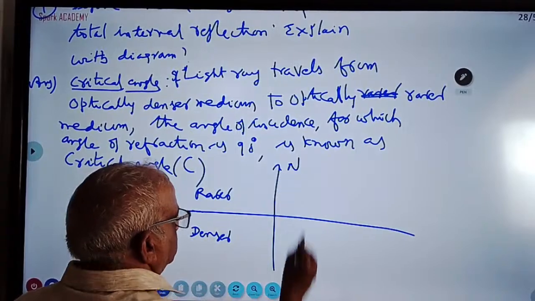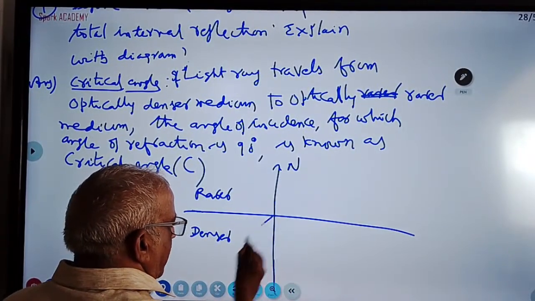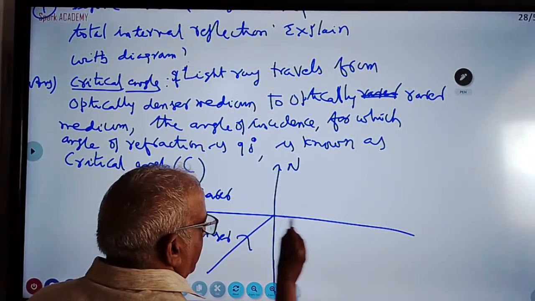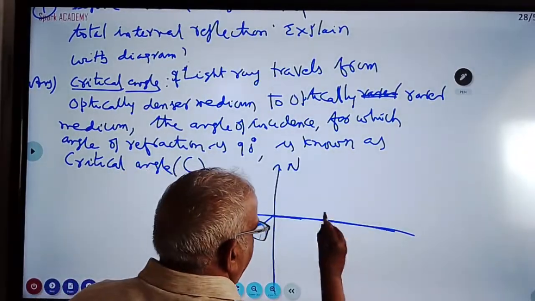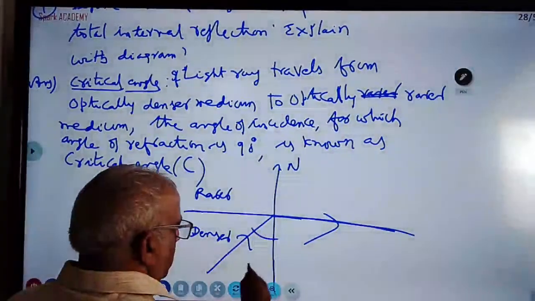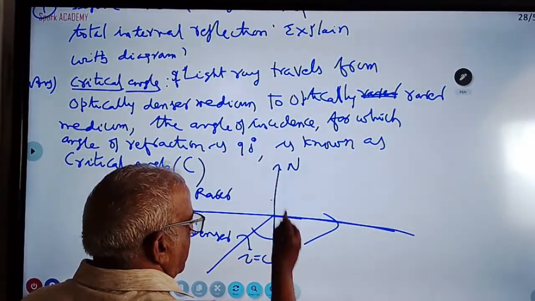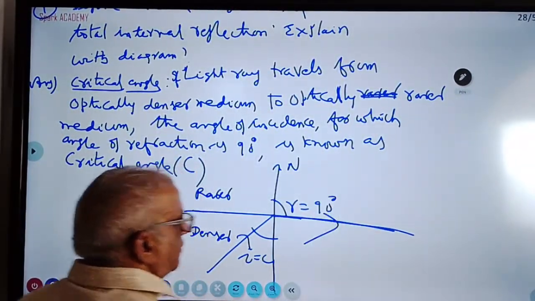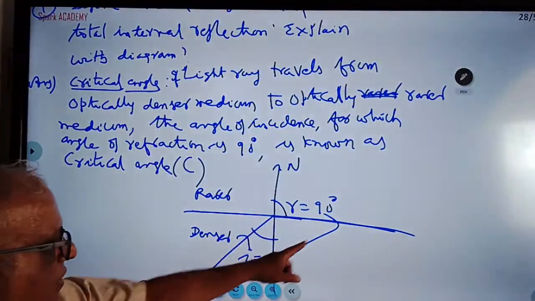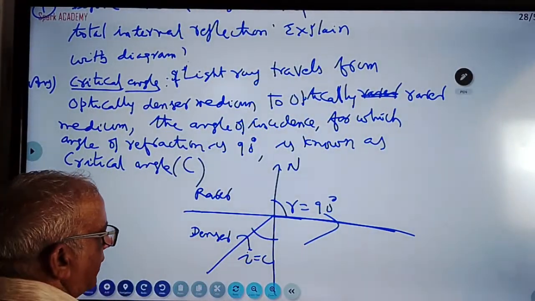This is the normal. So a light ray enters at a certain angle. If the light ray is not going out, the light ray is grazing like this. This is called the critical angle. I is equal to C. The angle of refraction is 90 degrees. This is called the critical angle.